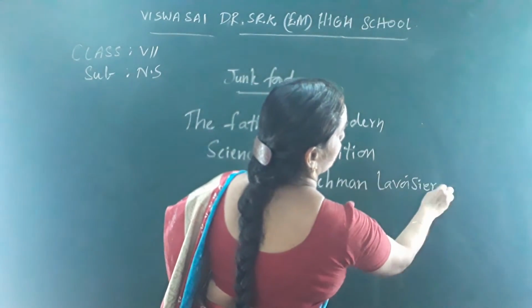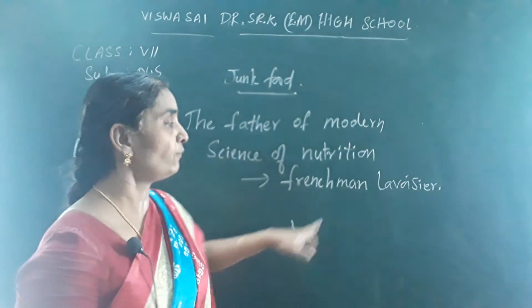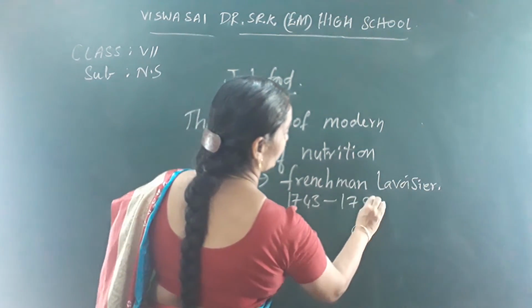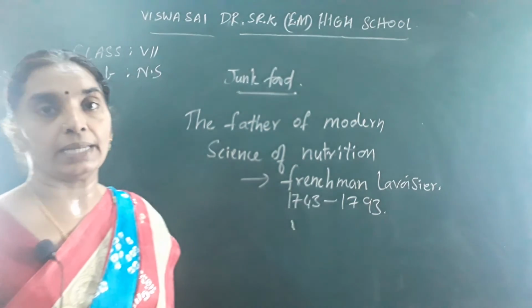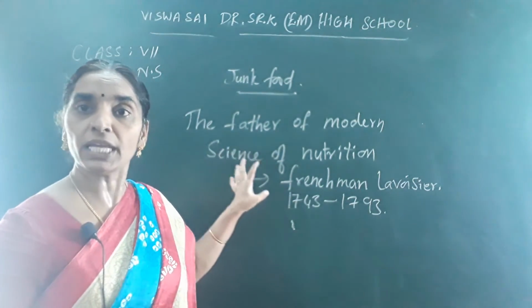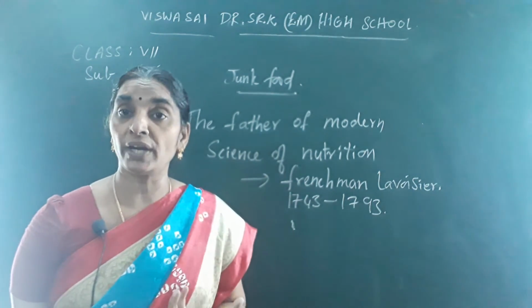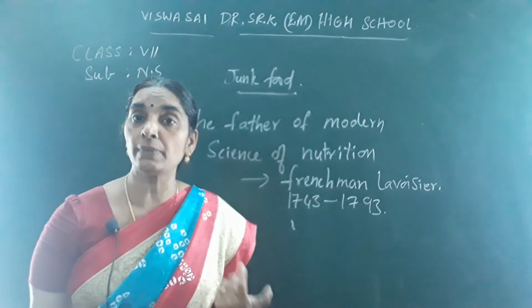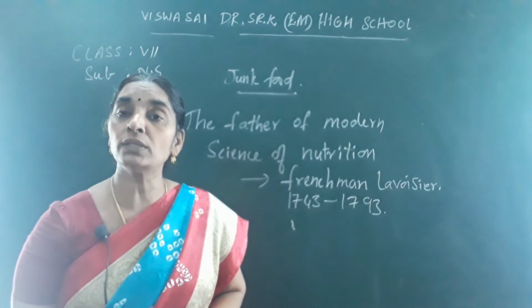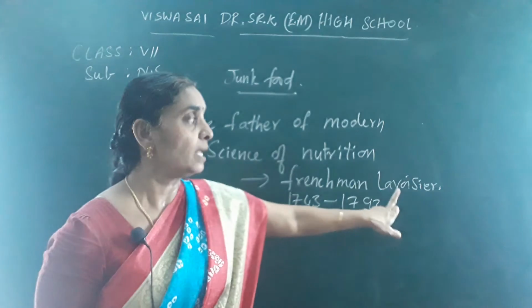His life period was between 1743 and 1793. He paved the way for research in nutrition: how much carbohydrates, proteins, fats, vitamins and minerals should be included in your diet. The research on nutrients was first done by the scientist Lavoisier.